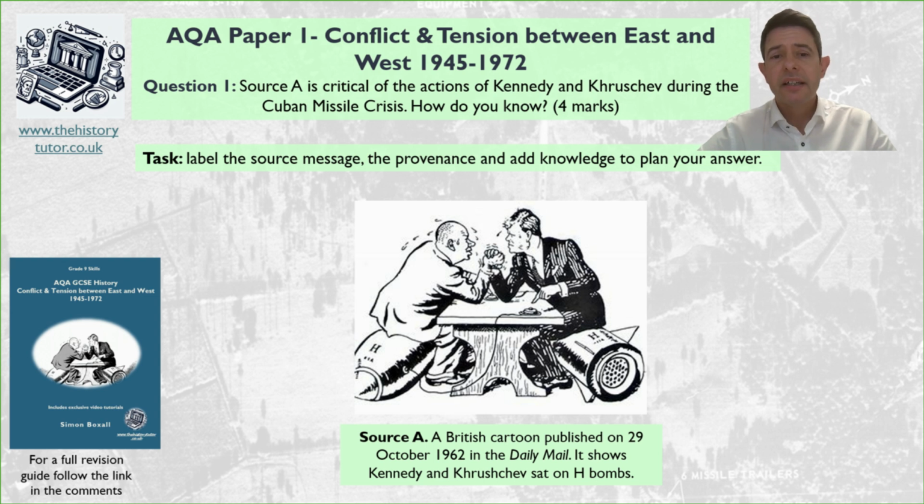Firstly, we need to understand the message of the source. So in this case, the question says, source A is critical of the actions of Kennedy and Khrushchev during the Cuban Missile Crisis. How do you know? So we need to get the message of the source to work out how it's critical. Then we need to get a little bit of evidence from the source to back that up, maybe some clear meaning or evidence. Then we need to explain with our knowledge how it is critical, and we might then explain at the end about how the provenance supports it is critical as well.